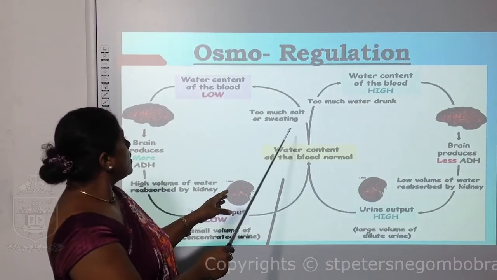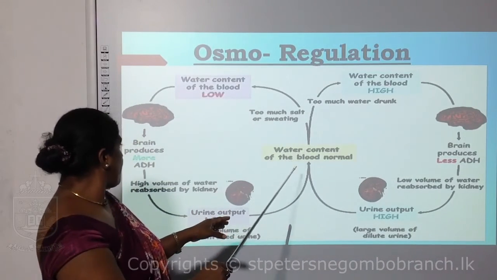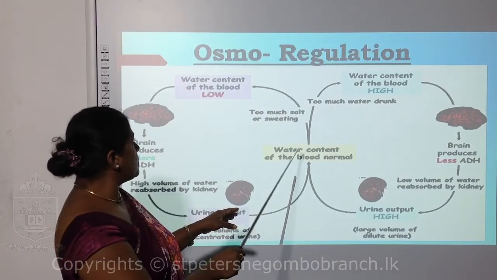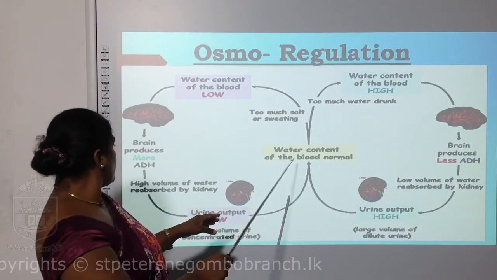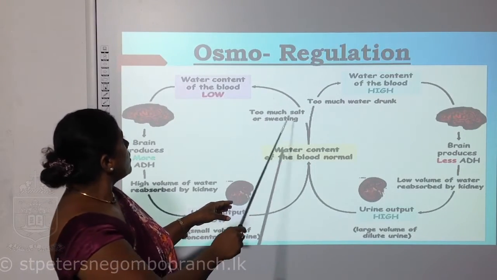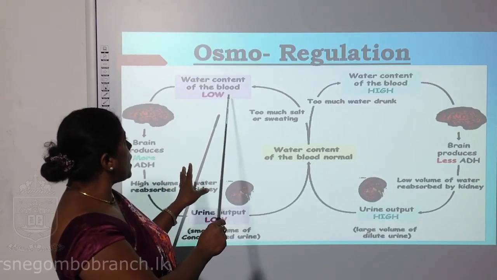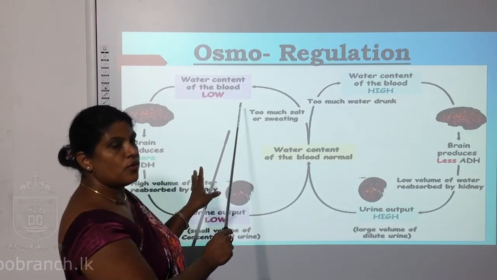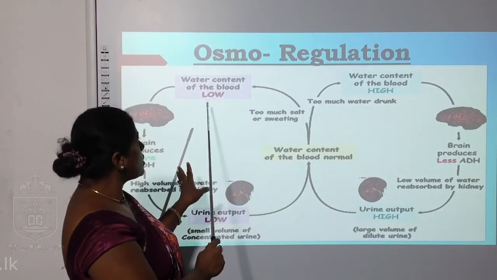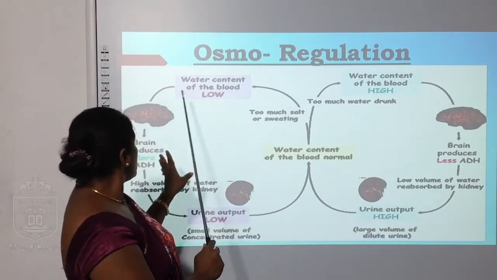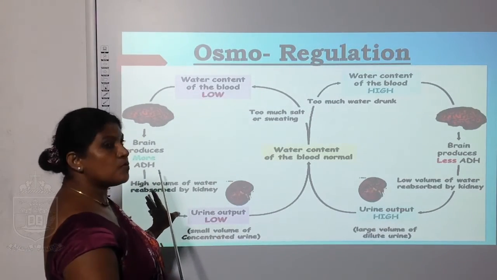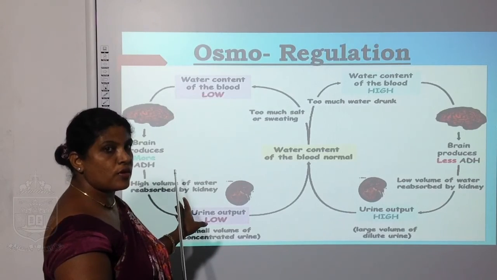Here, the water content of the blood is very low. Opposite of this, the water content of the blood is very low. Therefore, the brain produces more antidiuretic hormone.